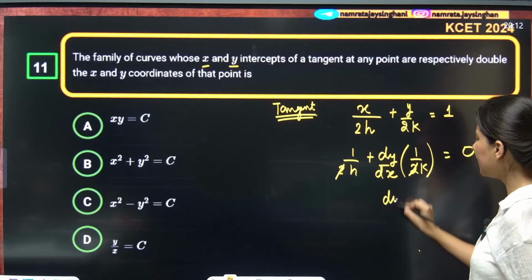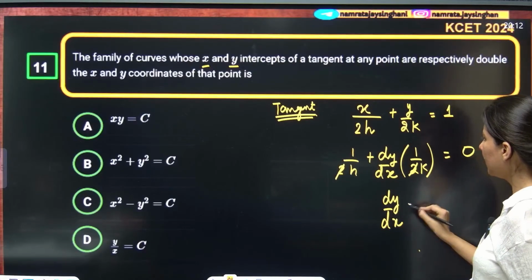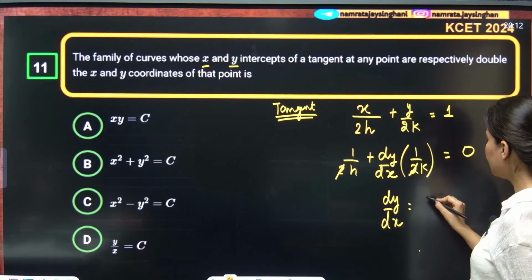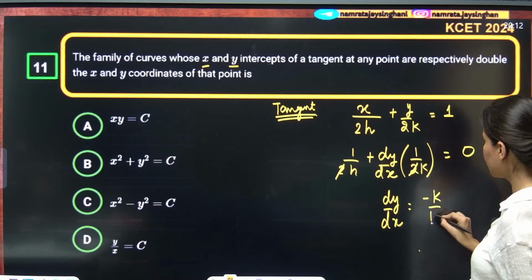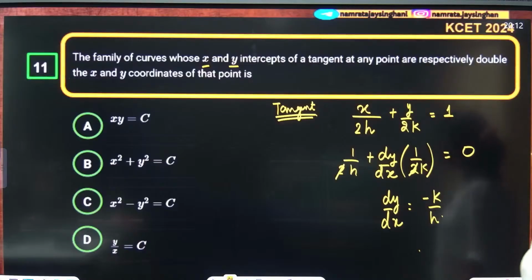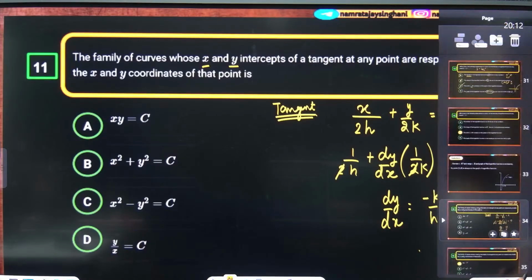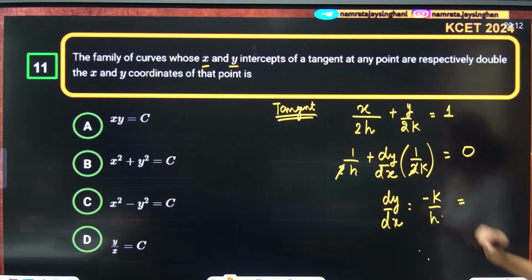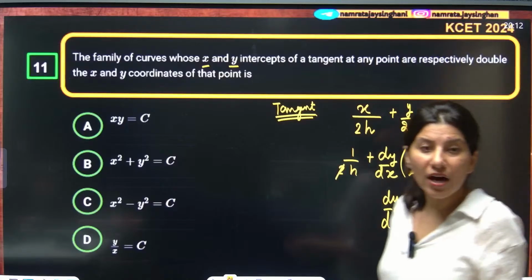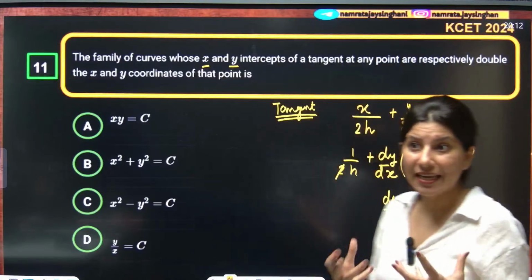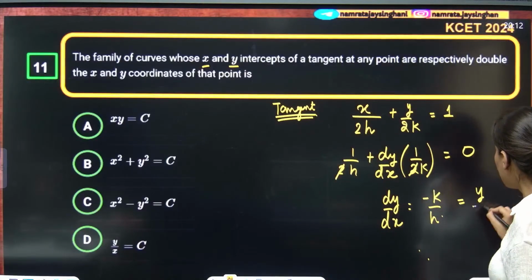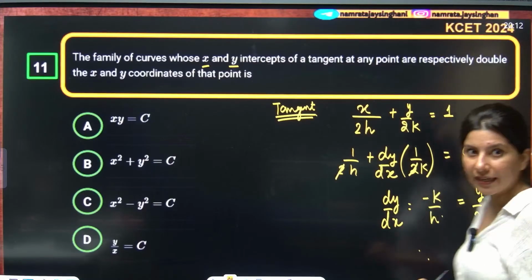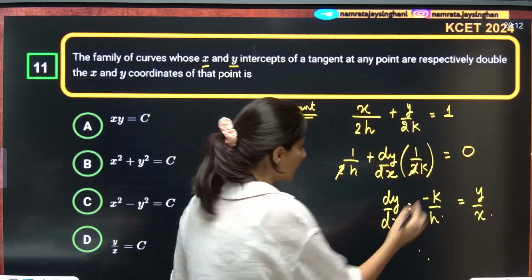So dy by dx from here will be nothing but minus k upon h. Okay, minus k by h. This is your dy by dx, correct or not? Yes. And this k and h are what? Eventually k and h will be replaced by y and x, right? So this is y by x.